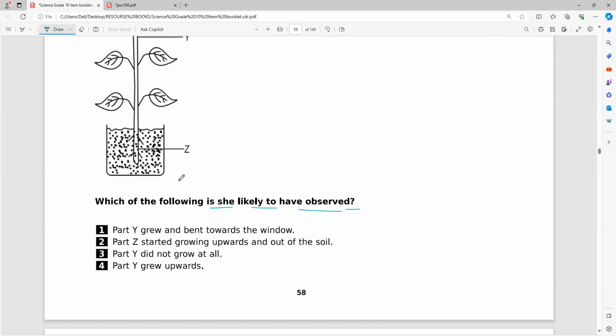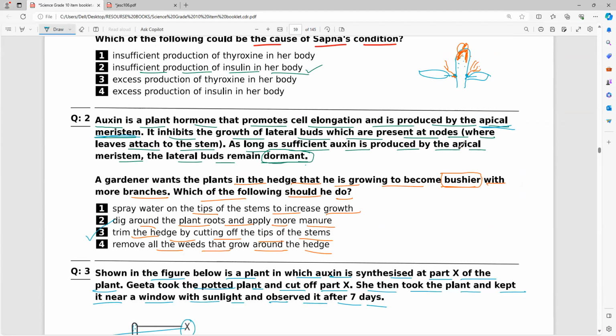Just now, the question above is similar. So, if I cut the apical meristem, then what is happening? Here they mention, see the last point: as long as sufficient auxin is produced by the apical meristem, the lateral buds remain dormant. Now the apical meristem is removed, so the lateral buds will start what? Everybody, what will happen? They'll start growing. That is what will happen.